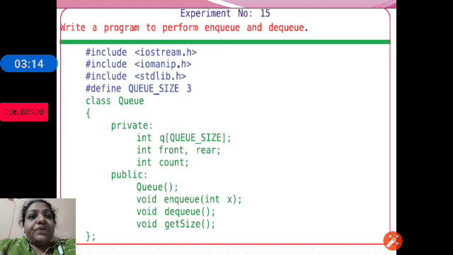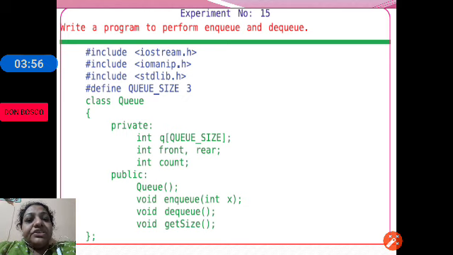The maximum size of the queue we have given as 3. #define QUEUE_SIZE 3. So the queue size is defined as 3. Let us check the class definition of queue. Private: queue size is 3. That means we are creating a queue for 3 elements. Then we are taking front and rear. As we know, the element will be added to the rear end of the queue and the element will be deleted from the front end of the queue. To make a note of how many elements are present in the queue, we are using count.